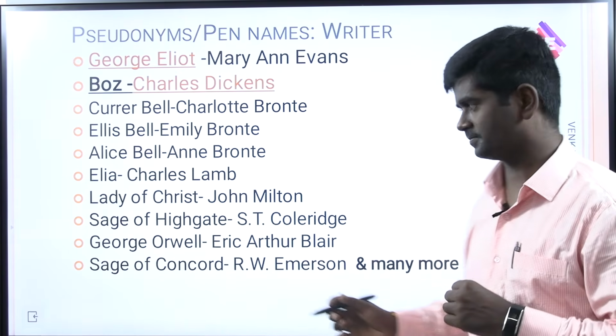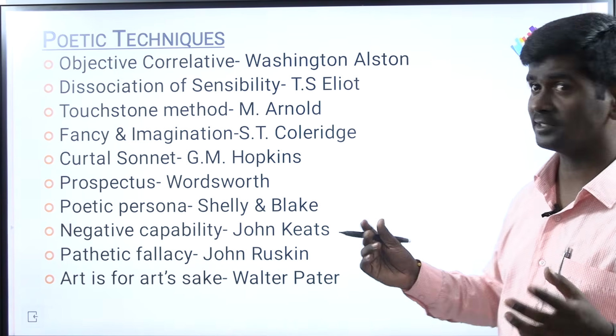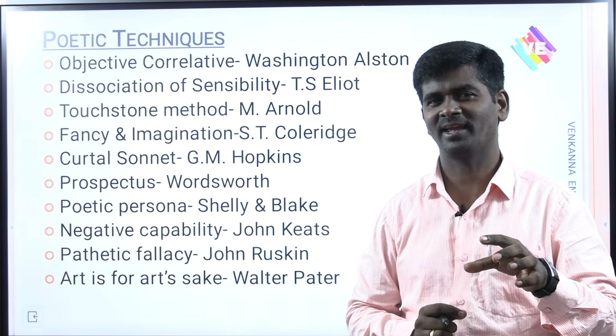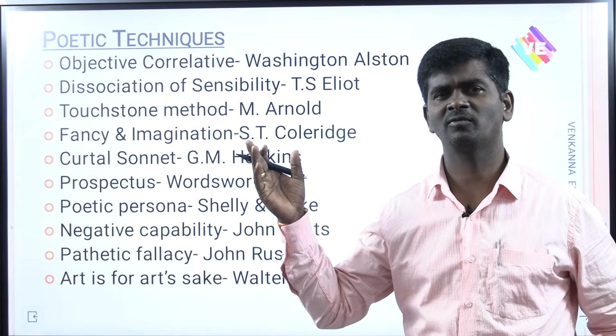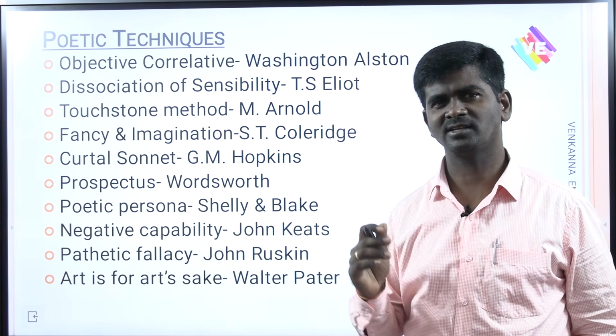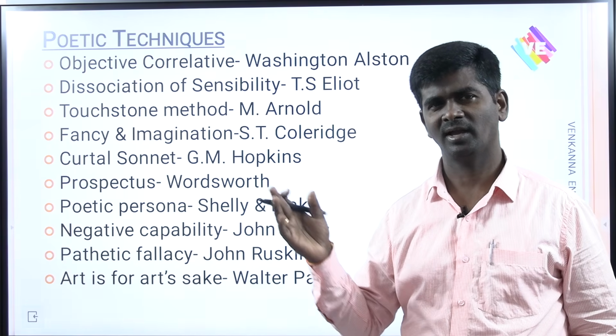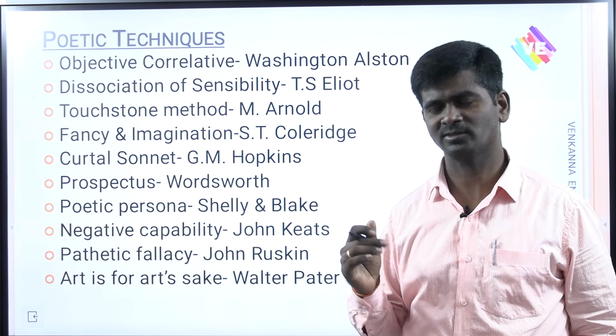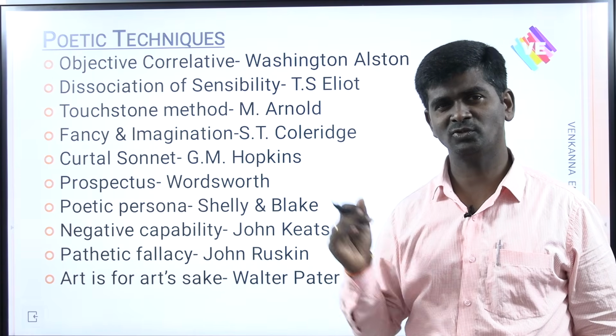Next, you can see important poetic techniques, and who coined them. You can see objective correlative, Washington Allston; dissociation of sensibility, T.S. Eliot; spots of time, Wordsworth; egotistical sublime, Keats; negative capability, John Keats.